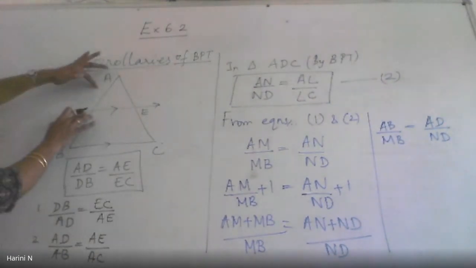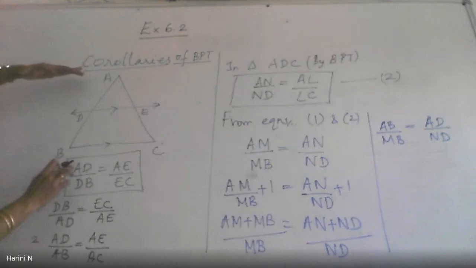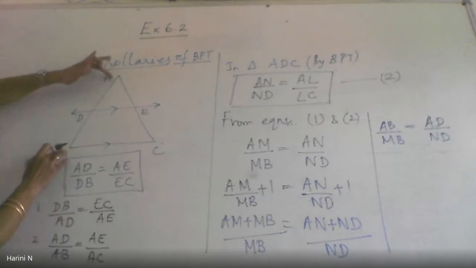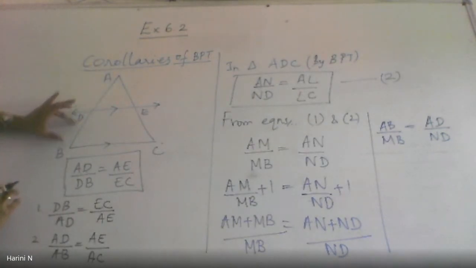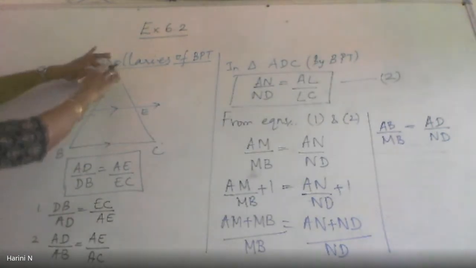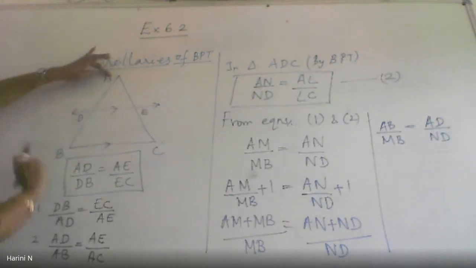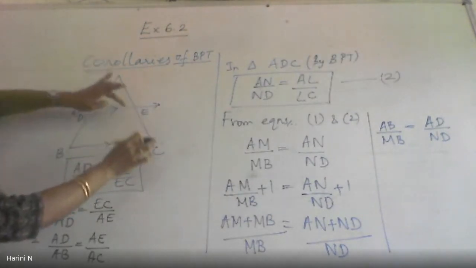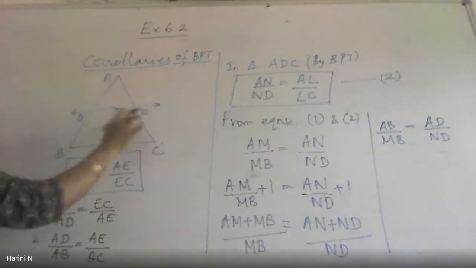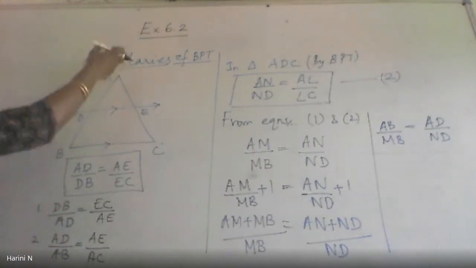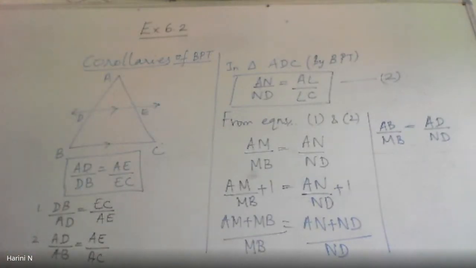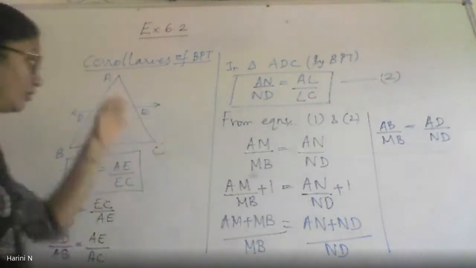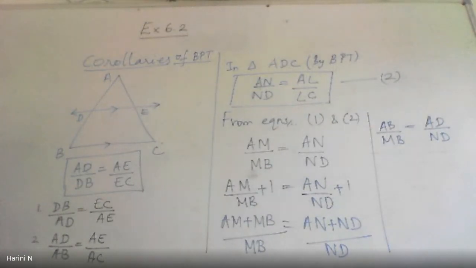Because this segment and this segment, they are already proportional, AD by DB, AE by EC. So AB is nothing but the sum of AD and DB. So this whole length AB, when it is the denominator for AD, it will be exactly equal to AE divided by AC, because AC is after all AE plus EC. And we already know that the individual segments are proportional. Then the whole segments will also definitely become proportional. That's why this also does not require a proof. It is an obvious truth following this basic proportionality theorem.